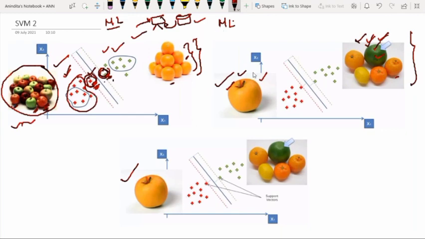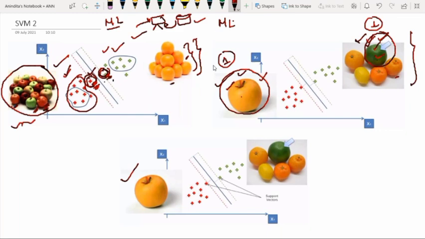Means after choosing this unique fruit, SVM will consider them as support vector references, and on the basis of this feature, it will try to classify.